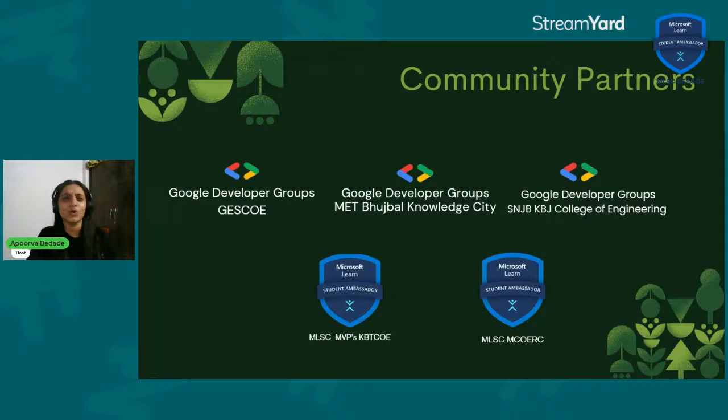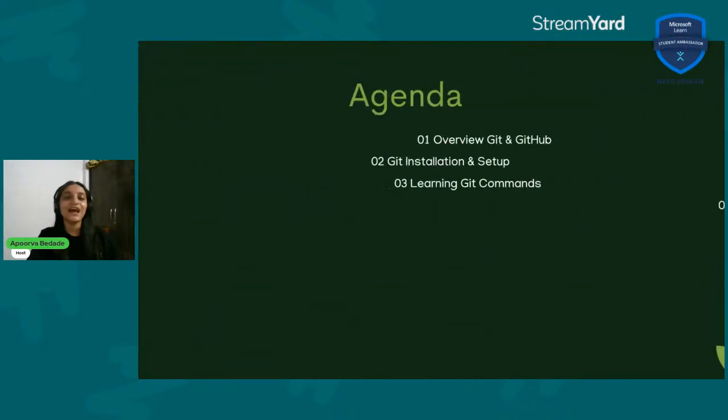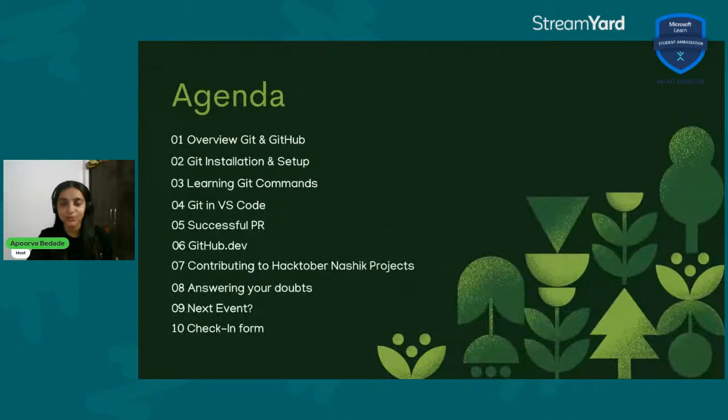Also, let's dive through what is the agenda of this evening. We will have a proper overview of Git and GitHub. What is Git? What is GitHub? Git installation and setup. We'll also learn basic fundamental Git commands. We'll understand Git in Visual Studio Code, and how to have a successful pull request. We'll have a basic introduction with github.dev, and how you can contribute to the Hacktoberfest Nashik projects. And also, for sure, if you have any doubts, we'll answer those in a proper Q&A session. And we'll also give you snippets about the next events.